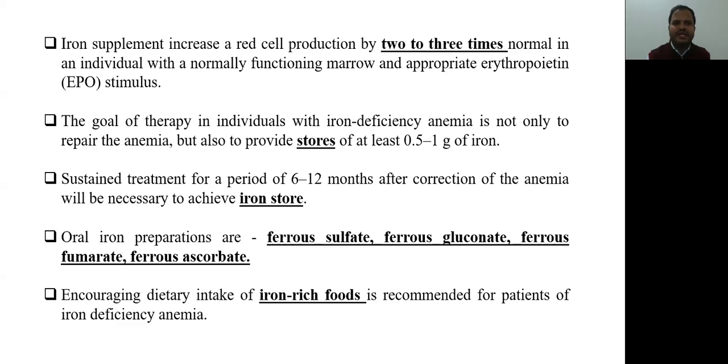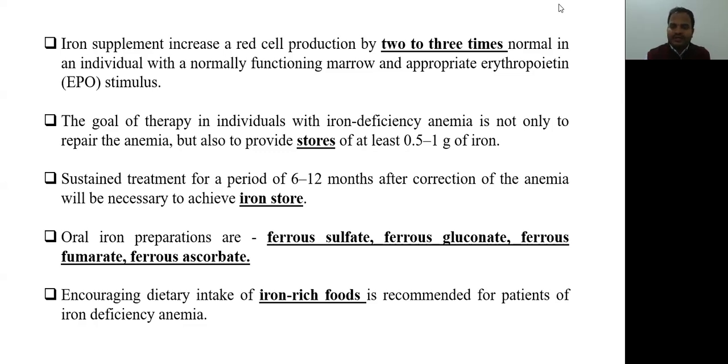Iron supplement increases red blood cell production by 2 to 3 times normal in an individual with normally functioning marrow and appropriate erythropoietin level. If the patient's bone marrow is normal, erythropoietin level is normal, and we have given iron supplement, that will increase red cell production by 2 to 3 times. The goal of therapy in individuals with iron deficiency anemia is not only to repair the anemia but also to provide a store of at least 0.5 to 1 gram of iron.